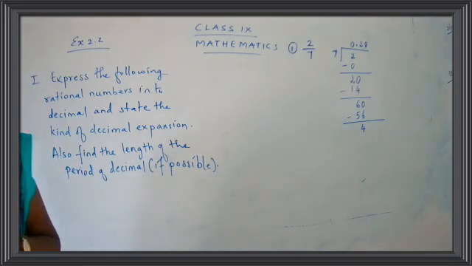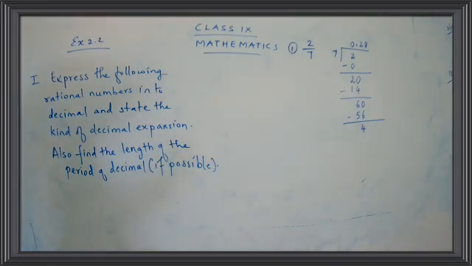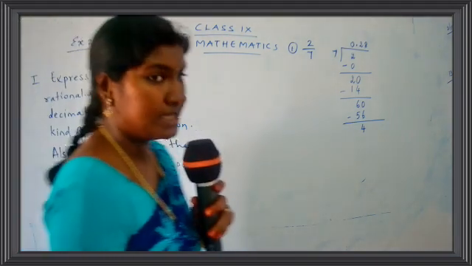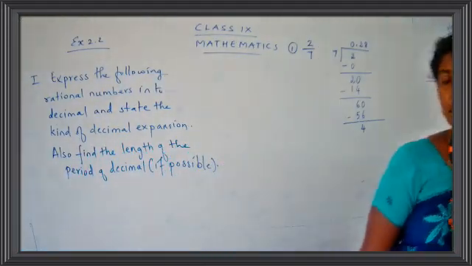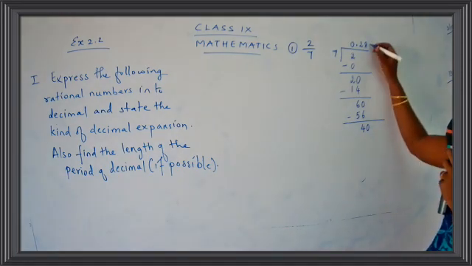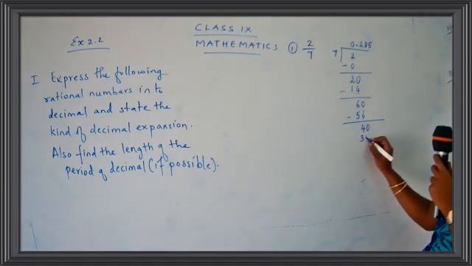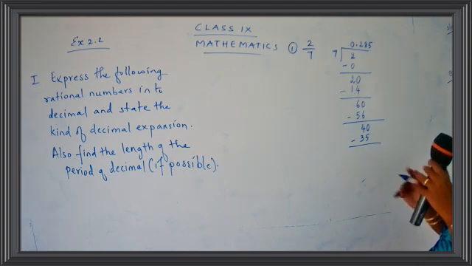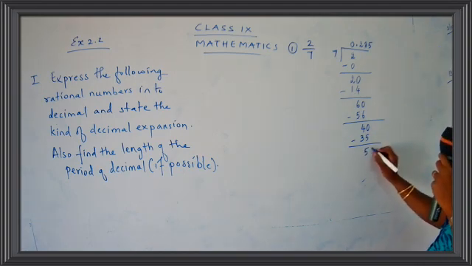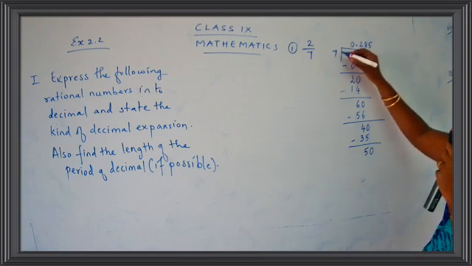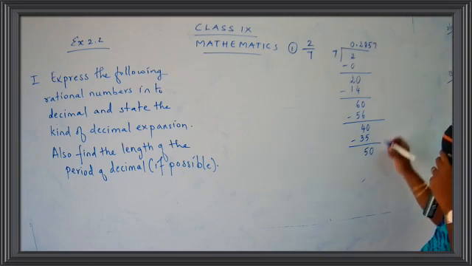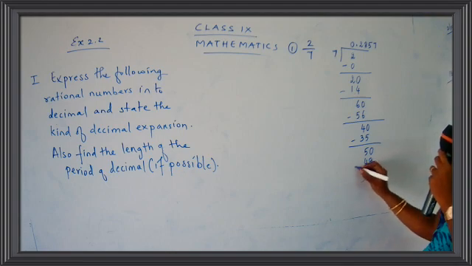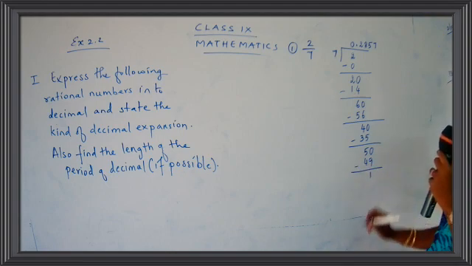Okay, children, just continue. Come on, go on, continue with the calculation. So what do you get here? 4 is left. Yes. Again, what can we do? We can just add a 0 over here. 7 5s are 35. Okay. What is 40 minus 35? What do you get when you subtract 35 from 40? 5. Yes, 5 is left. I'll just add a 0 over here. 7 7s are 49. What is left here? 1.